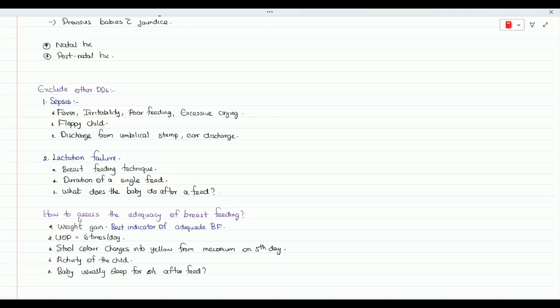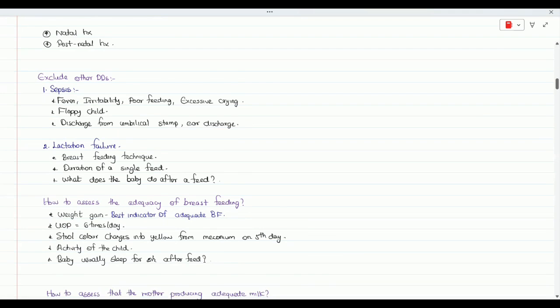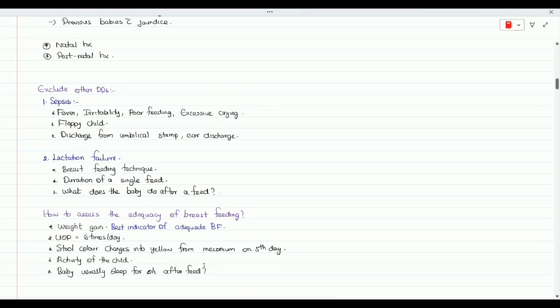And the activity of the child. And as I mentioned, usually 2 hours baby sleeps after the feeding. But previously there was a concept that we feed the baby every 3 hours. That is no more there now. Now, what they recommend is whenever there's a cue from the baby that the baby is hungry, then we can go for the breastfeeding. There is no exact time interval where we go for breastfeeding. So that was the previous technique. Now we go for the breastfeeding whenever the child shows the cues that she or he is hungry. Okay.